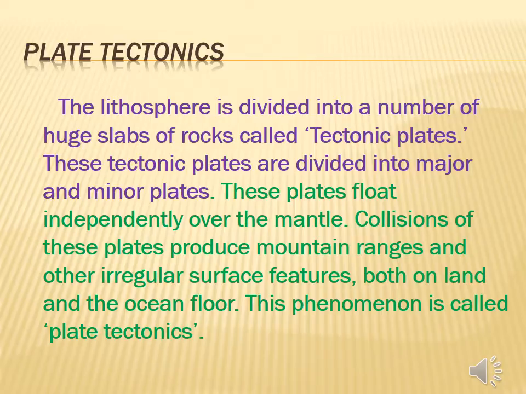The collisions of these plates produce mountain ranges and other irregular surface features, both on land and the ocean floor. So, the plate tectonics is divided into two, that is major and minor plates. The force is there in the earth's interior parts. Yes or no? So, the collisions, that means A and B will be there, and A will go directly to B and B will go directly to A, then they will meet. Yes or no? The process will happen. This phenomenon is called plate tectonics.